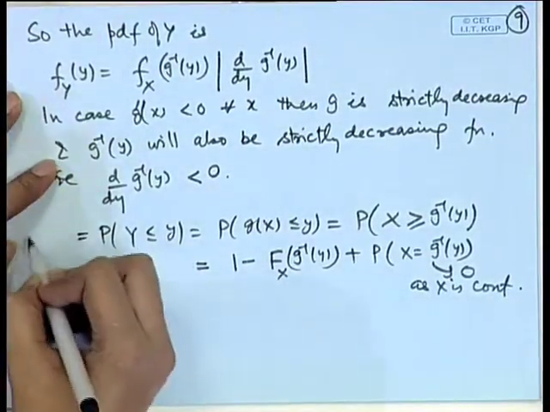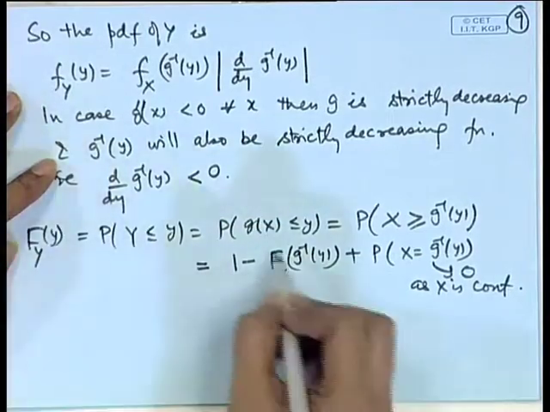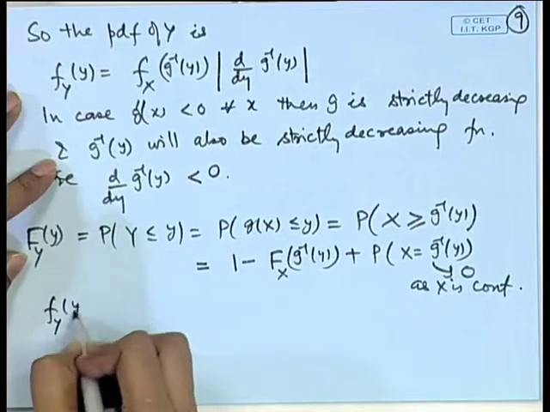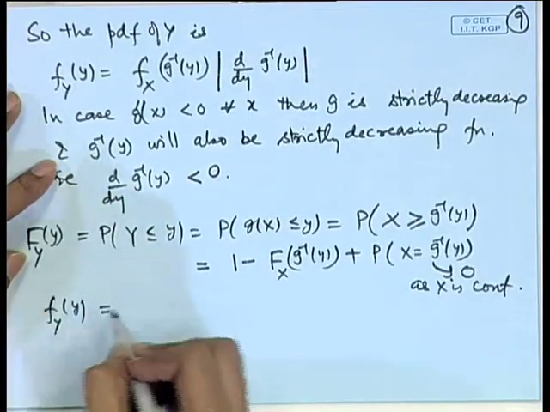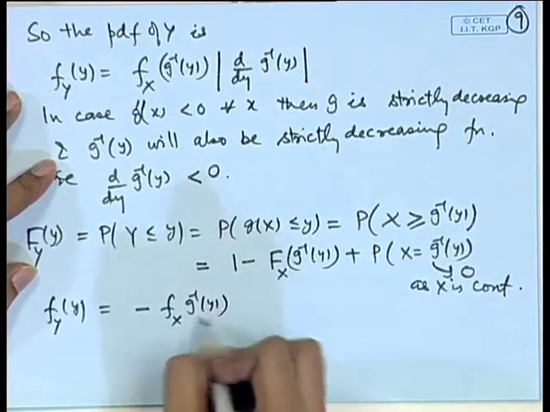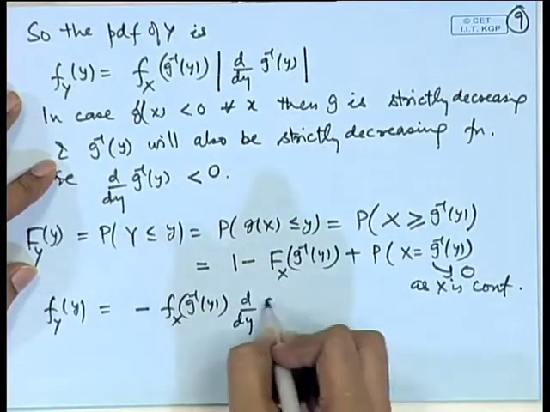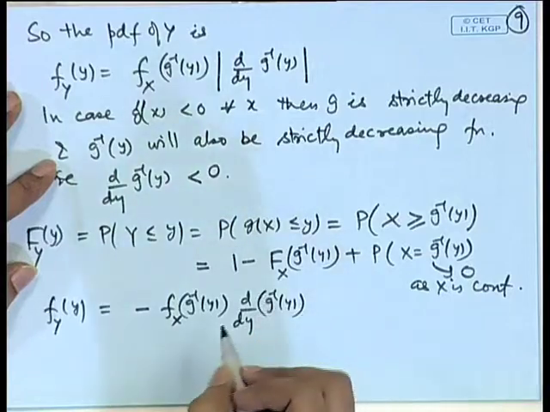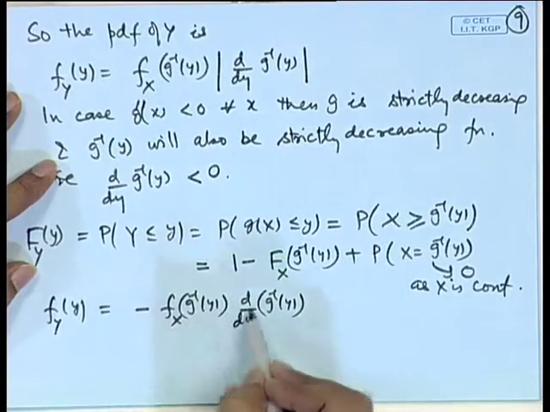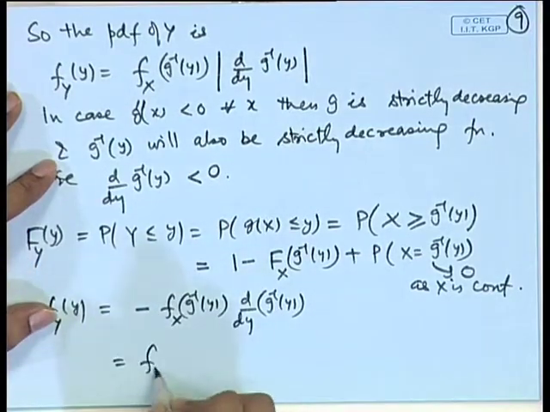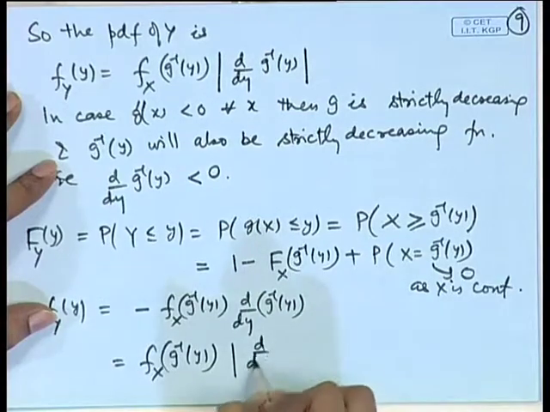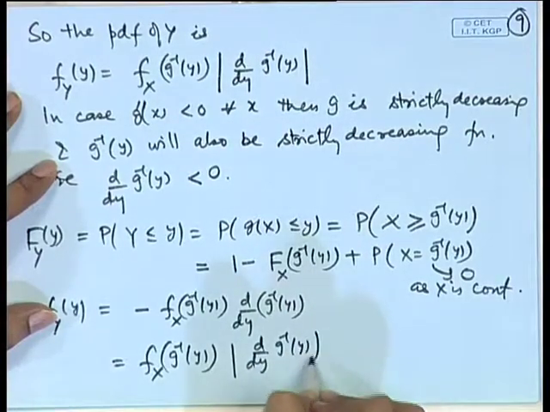So, the CDF of Y is determined in terms of the CDF of X. So, if you differentiate, we get the PDF of Y as minus f_X(g^{-1}(y)) into d/dy of g^{-1}(y). Since d/dy of g^{-1}(y) is negative, minus of this is the absolute value. So, this is f_X(g^{-1}(y)) multiplied by the absolute value of d/dy of g^{-1}(y).